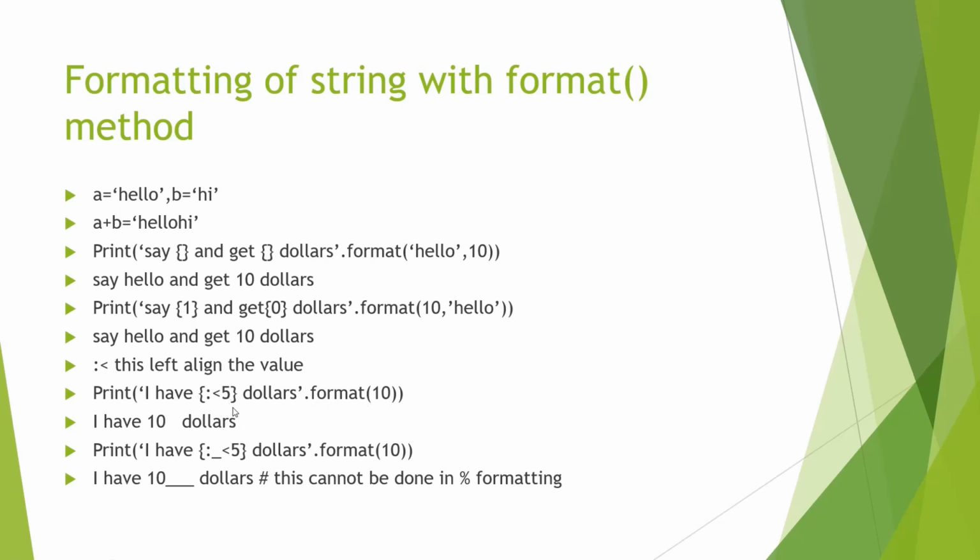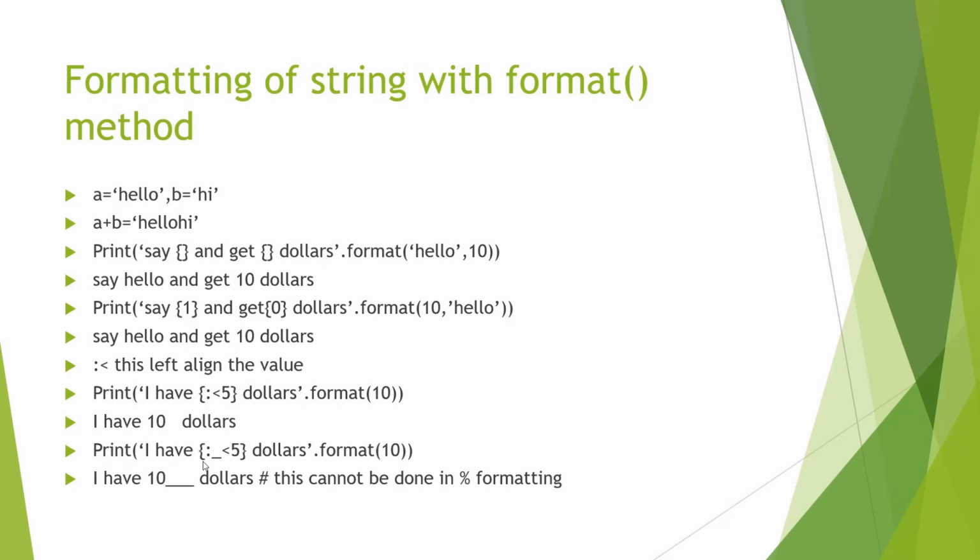Now colon and the less than sign are telling us that the value 10 will have 5 spaces, and within those 5 spaces it will be towards the left. So as we can see in the answer here, I have 10 and then there are some spaces and then the dollar sign. So the less than sign and 5 are telling that there are going to be 5 spaces and the 10 will be towards the left of those 5 spaces.